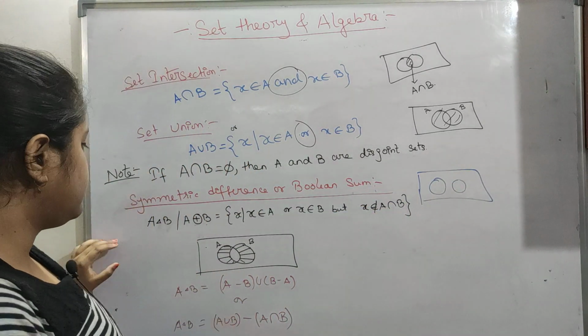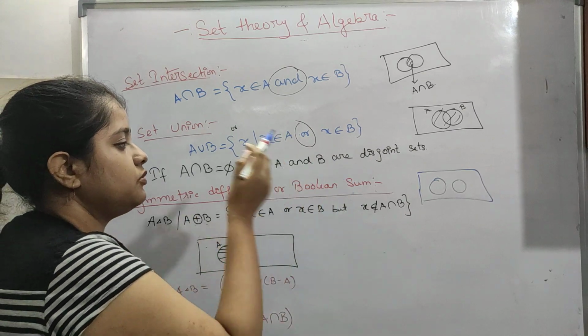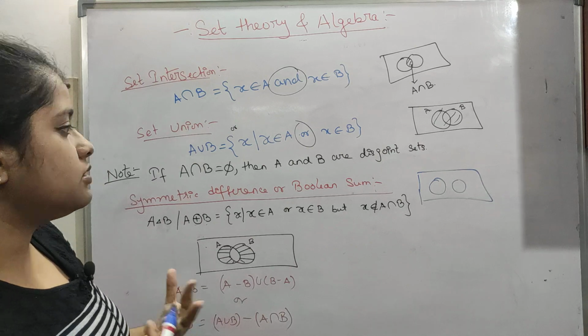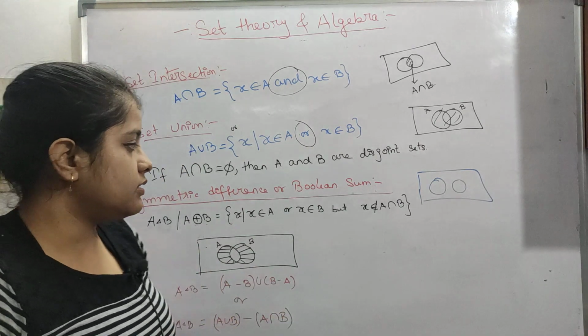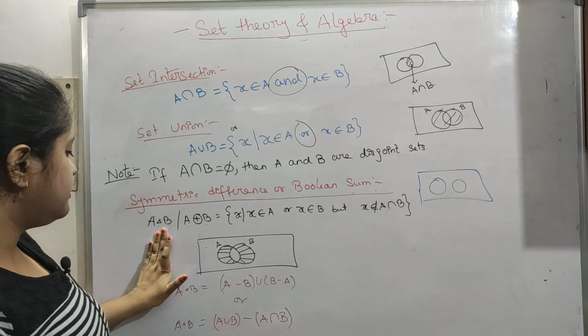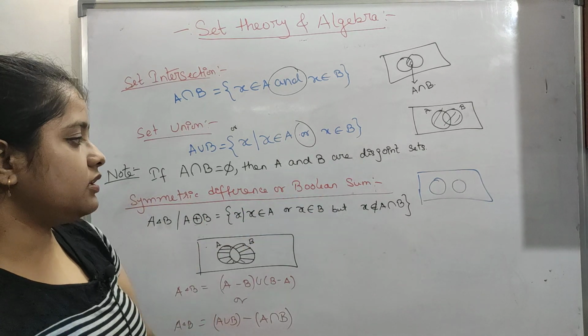Now the next important thing is symmetric difference, or Boolean sum. I think this is new to you. The others, intersection, union and difference, we use a lot of times, but this is the new one. This is the symmetric difference, or it can be called the Boolean sum.